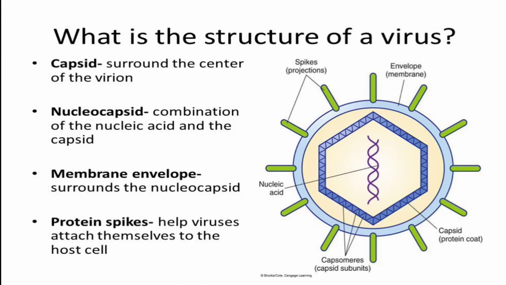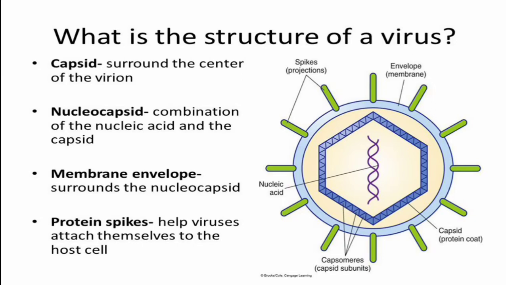Okay, and the innermost layer, that particle present, that we call the nucleic acid. Now see here, capsid. Capsid surrounds the center of the virion. The second layer of the virus, that we call the capsid. It is the center part. Next, nucleocapsid. It is the combination of nucleic acid and the capsid. The combination of nucleic acid and capsid, that we call the nucleocapsid.